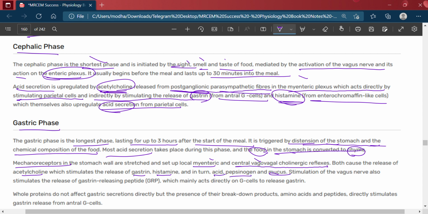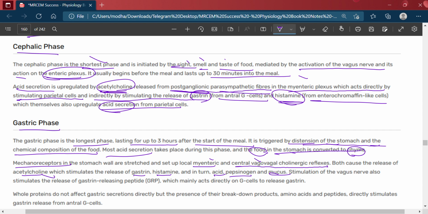Mechanoreceptors in the stomach wall are stretched and set up local enteric and central vagovagal cholinergic reflexes. Both cause the release of acetylcholine, which stimulates the release of gastrin and histamine, and in turn acid, pepsinogen, and mucus.